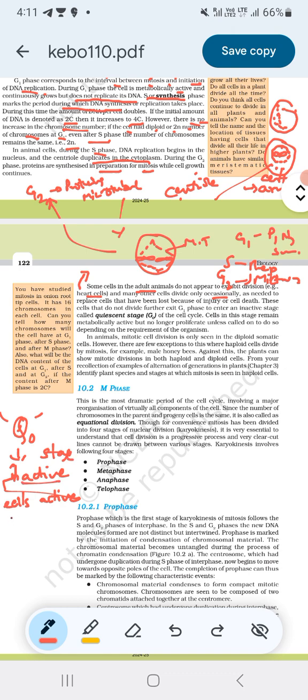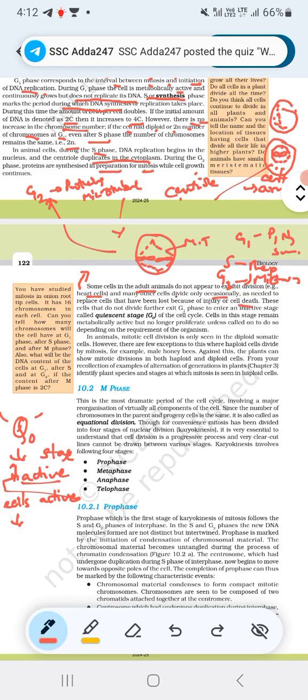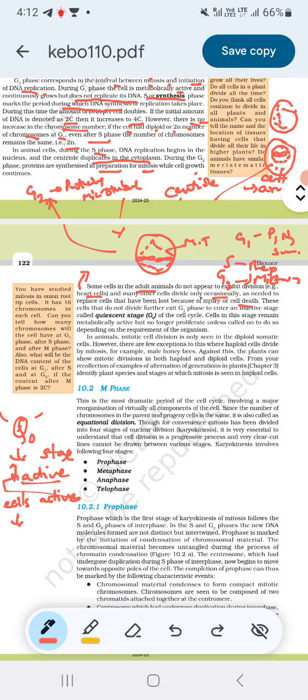Active cells will enter the quiescent stage, and only if it becomes necessary, that is, during injury, will they come out and replace the injured cells. Cells divide only as needed to replace those lost during injury or cell death. These cells that do not divide further exit G1 phase and enter an inactive stage called the quiescent stage.